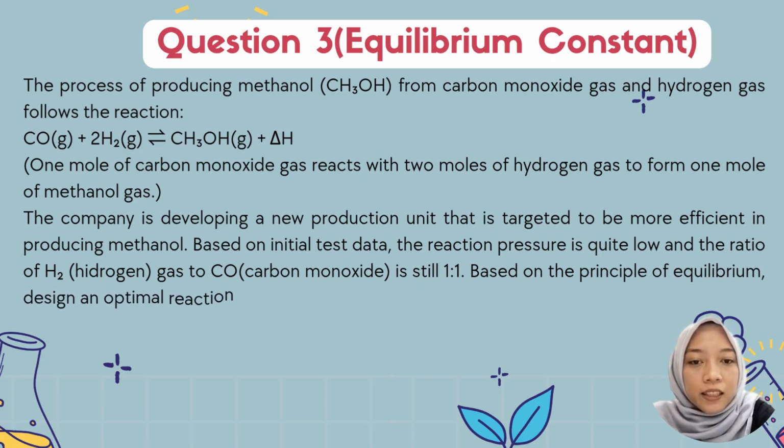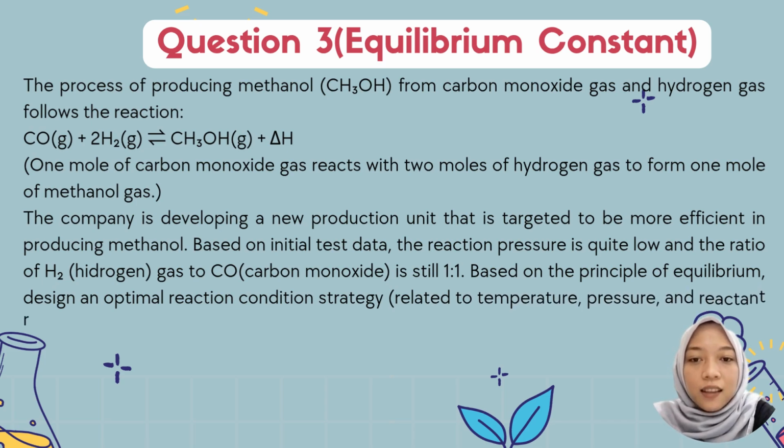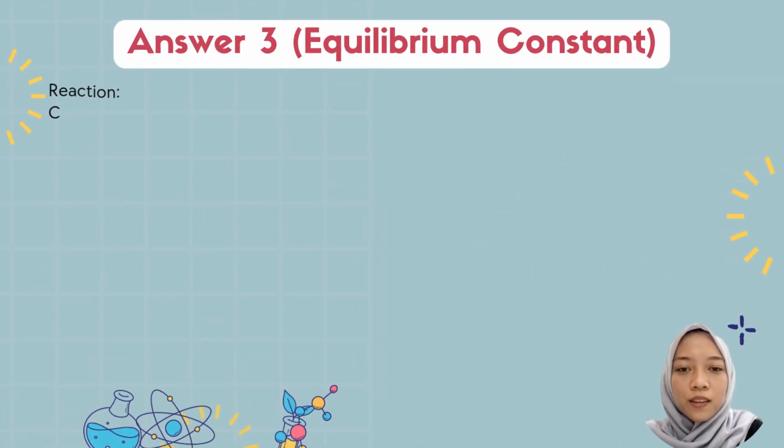The reaction pressure is quite low and the ratio of hydrogen gas to carbon monoxide is still 1 to 1. Based on the principle of equilibrium design and optimal reaction condition strategy related to temperature, pressure, and reactant ratio, how can methanol formation be maximized? Answer 3.